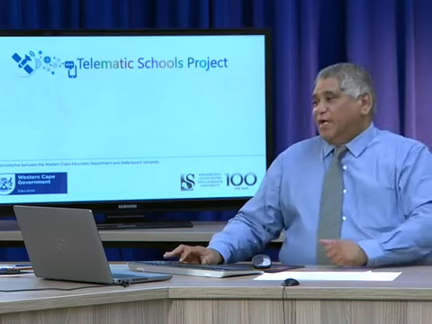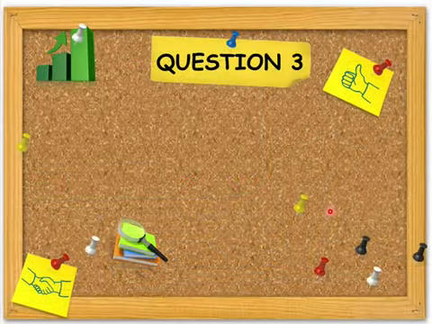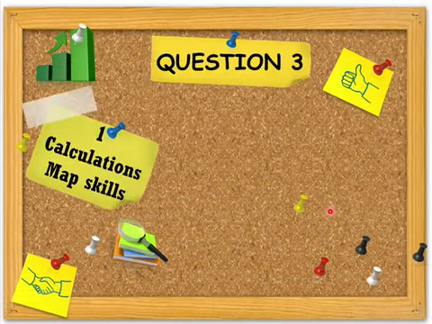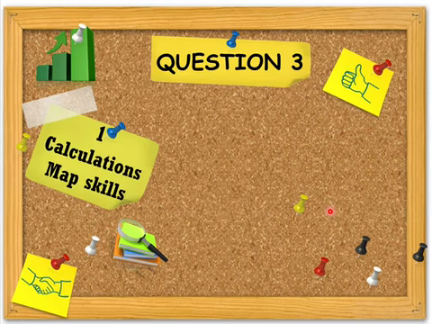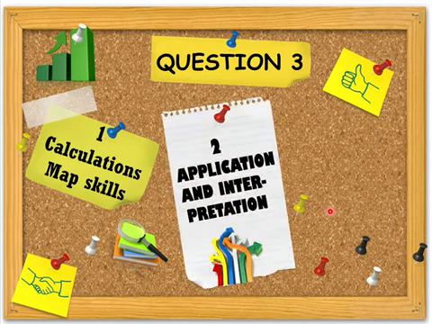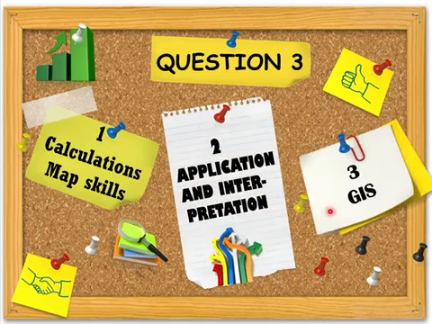But let us have a look at our question 3, the Mapwork section of both question papers. As I've said, firstly, there will be calculations and map skills. The calculations and map skills we presented to you last year already. So you can go and get the recording of last year and check up on your calculations and map skills. Application and interpretation will be the second one. And of course, GIS. In August this year, we will have broadcasts with regard to GIS.